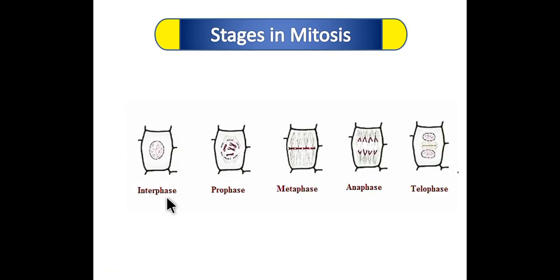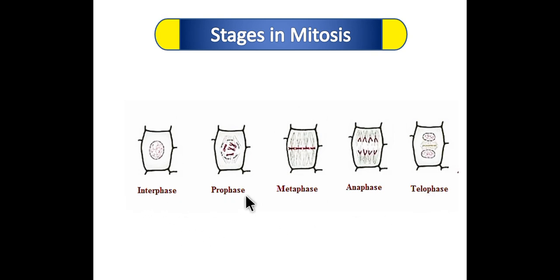So this is the interphase, this is the prophase, metaphase. Metaphase means the chromosomes lie at the middle. Meta means middle, that is also called the equator. In anaphase, the chromosomes move along the spindle fibers, and two cells form, that is telophase.